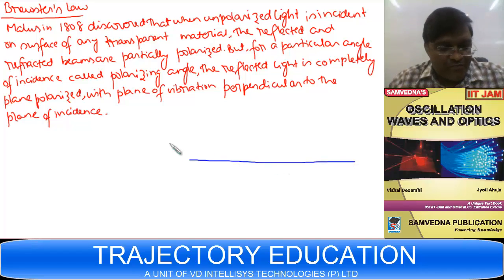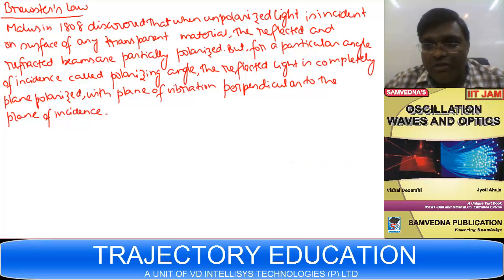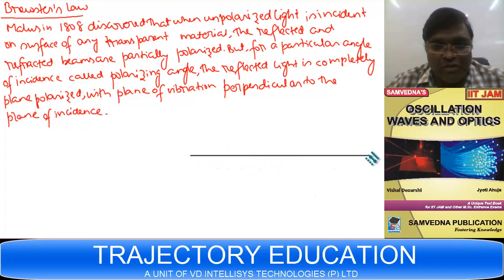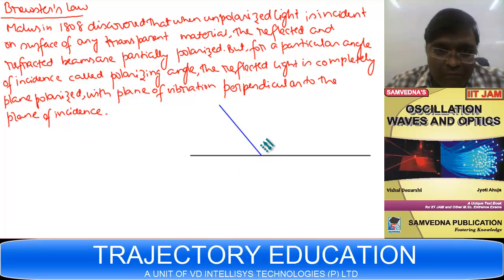Suppose this is the interface. On this side you have the transparent material, and this is air. In this case, suppose this is the beam of light which is incident on the interface.